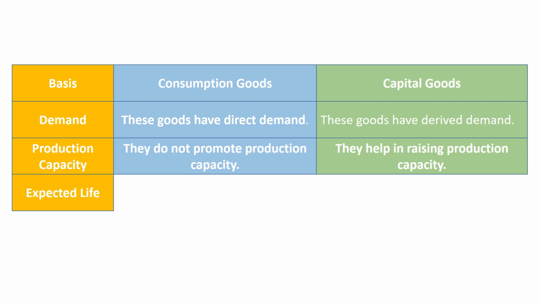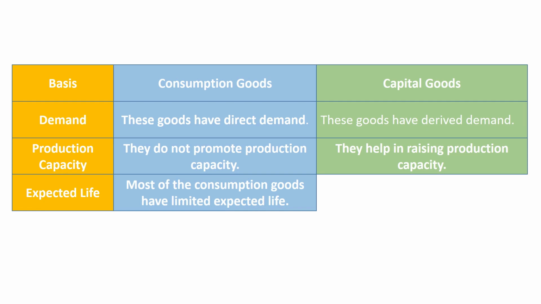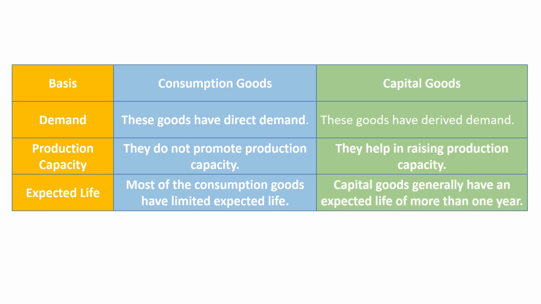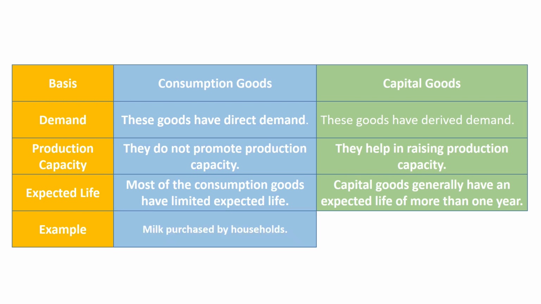Third basis of differentiation is expected life. Most of the consumption goods have limited expected life. Only durable goods have long life. Capital goods generally have an expected life of more than 1 year. In last, we can differentiate these goods with the help of examples. Milk purchased by household is example of consumption good. Plant and machinery is example of capital good.